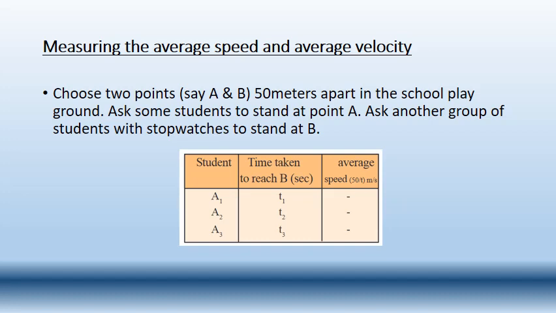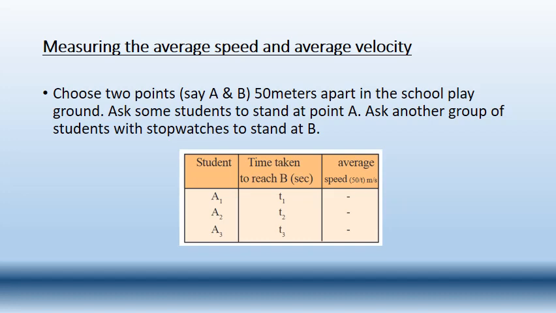So now, average velocity. Suppose we have given them one particular path, like we have drawn the lines and asked them to stand in their own paths, and we asked them to move when we told them to start.